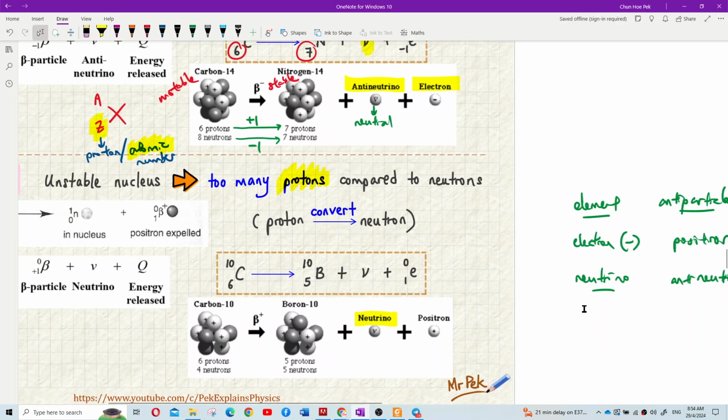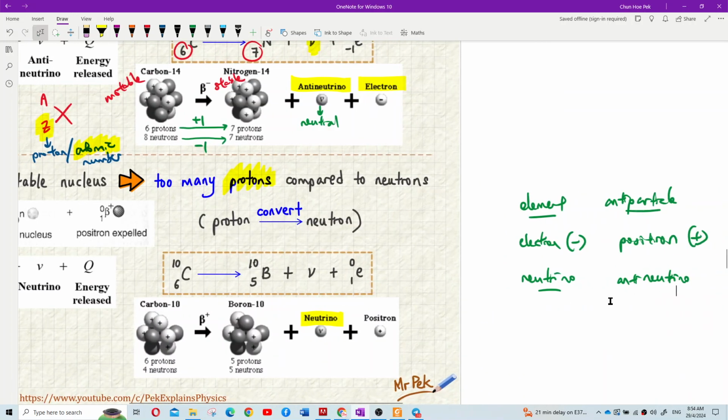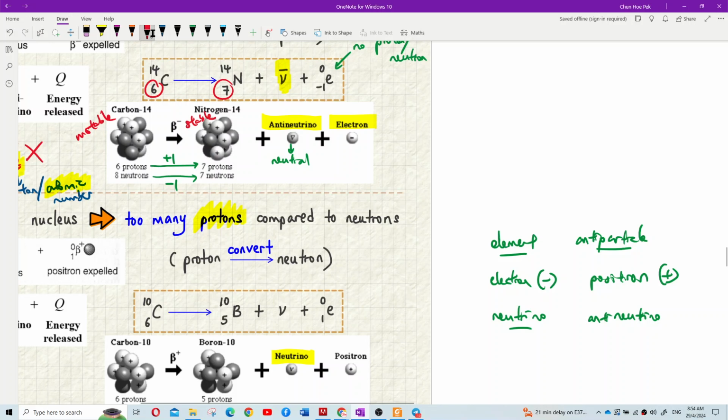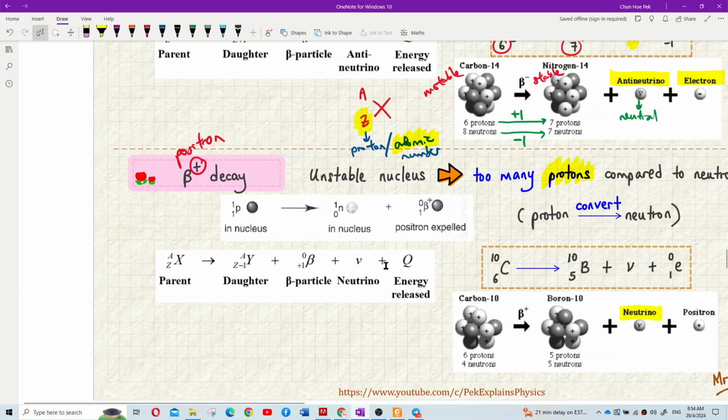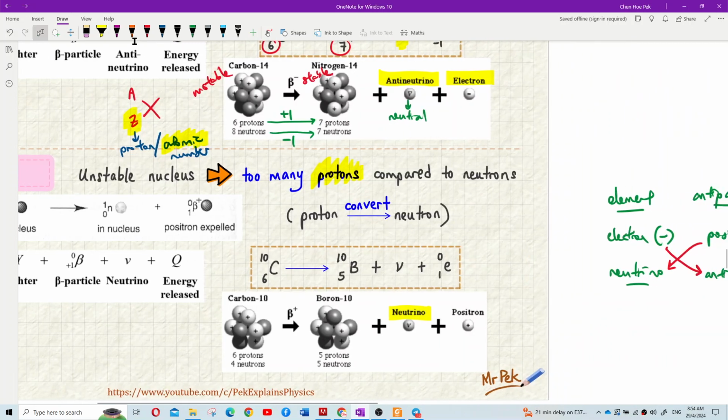But we must know the pairing. Kalau emit electron, dia mesti dengan antineutrino. Kalau positron, positron dia pair dengan neutrino. Look here, you see. Kalau dia keluarkan positron, dia mesti keluarkan neutrino sekali.